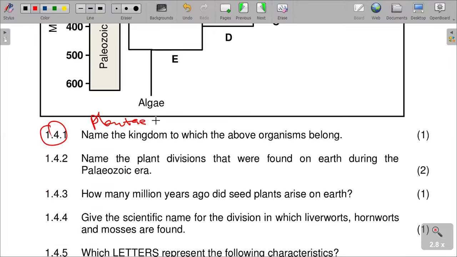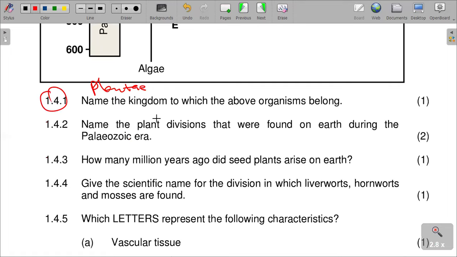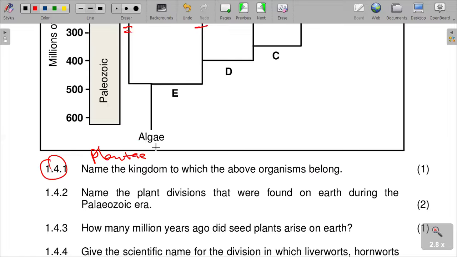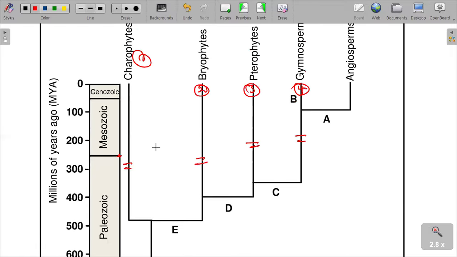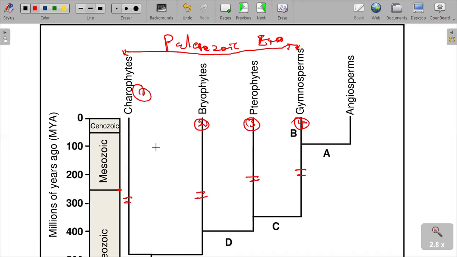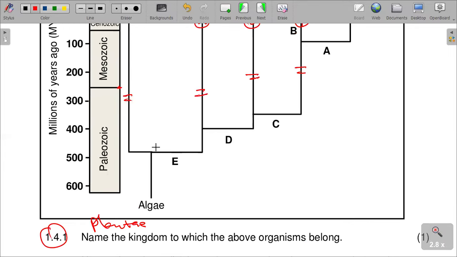Those four are the ones which existed during that time. And then the next question is saying, how many million years ago did the seed plant arise on earth?